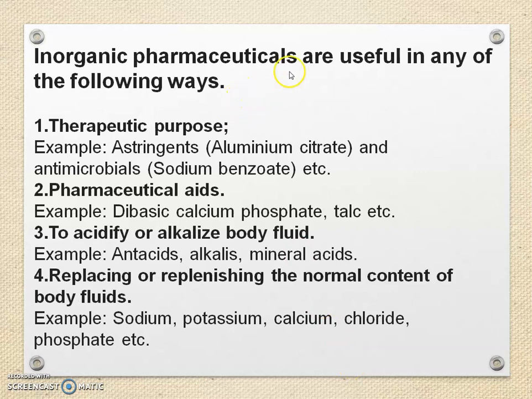Inorganic pharmaceuticals are useful in the following ways. First, therapeutic purpose, for example, astringent, that is aluminum citrate, and antimicrobial, that is sodium benzoate. Second, pharmaceutical aids, for example, dibasic calcium phosphate or talc.